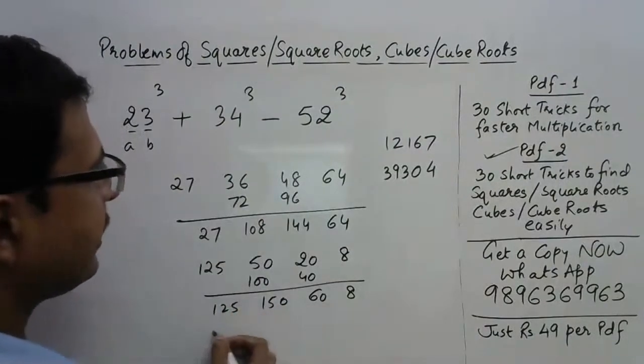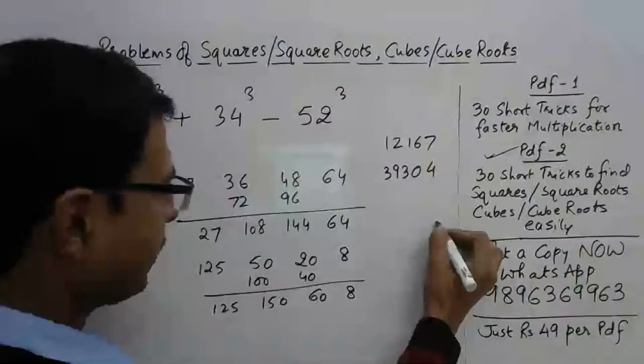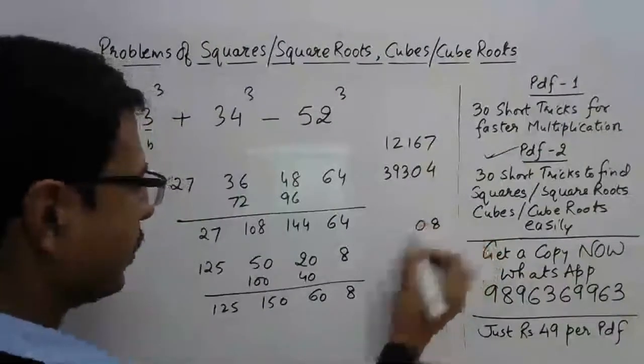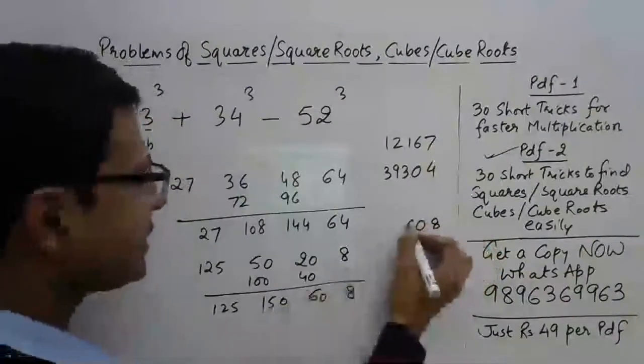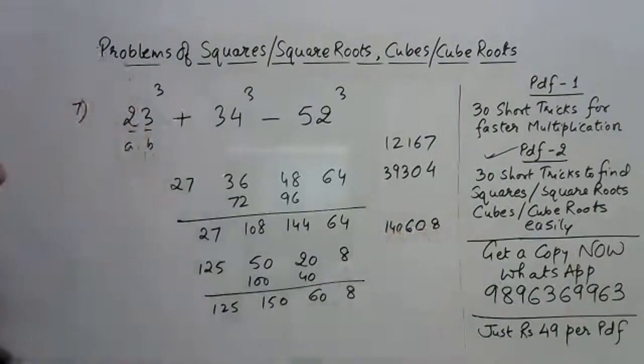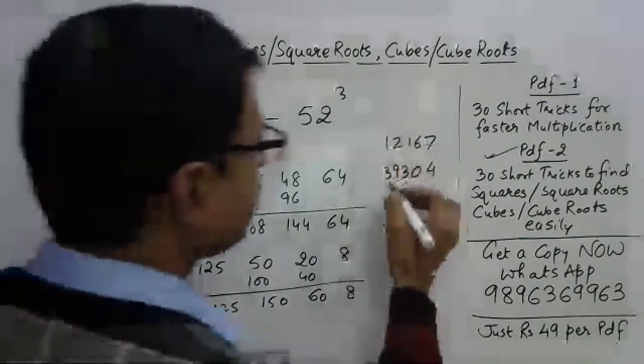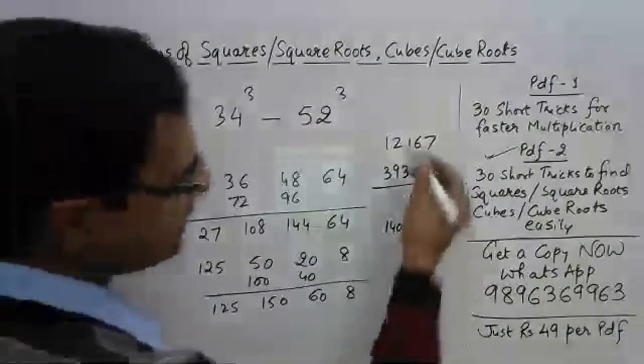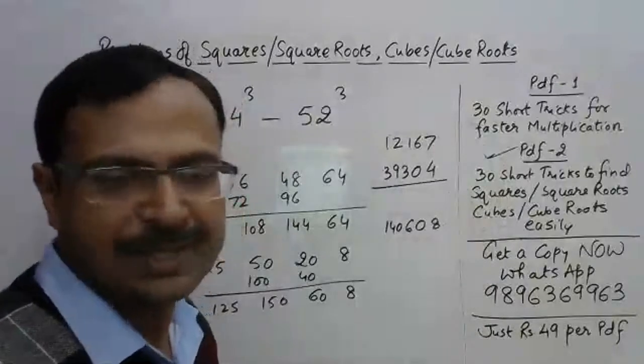Now your answer will be here 8, 0. So 6 carried forward means 156 means 6. 15 carried forward means 140. So 140608 is the cube of 52. Now add these two and subtract the third one. That's the final step that you can do very easily, friends.